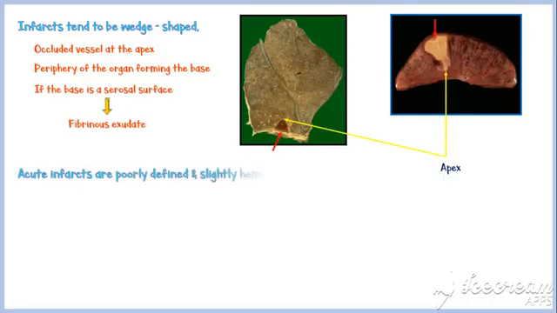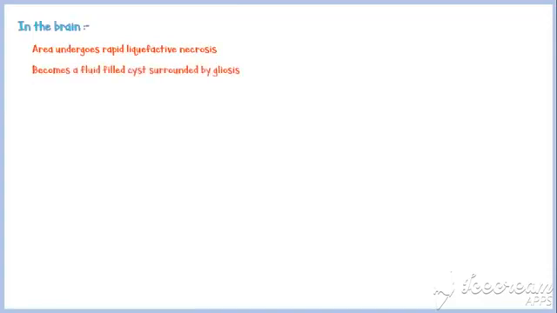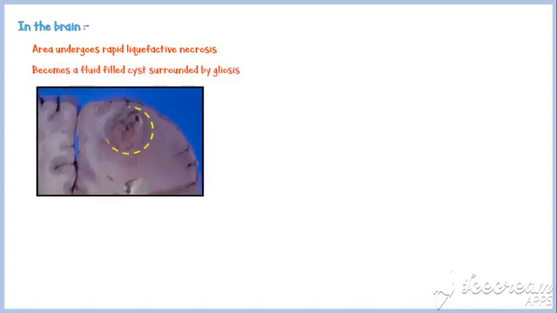Acute infarctions are poorly defined and slightly hemorrhagic due to the seepage of blood. With time, the margins are better defined by a narrow rim of congestion due to inflammation. In the brain, the process is somewhat different. The infarcted area undergoes rapid liquefactive necrosis and becomes a fluid-filled cyst surrounded by gliosis. In this picture, the yellow circle indicates a brain infarction.